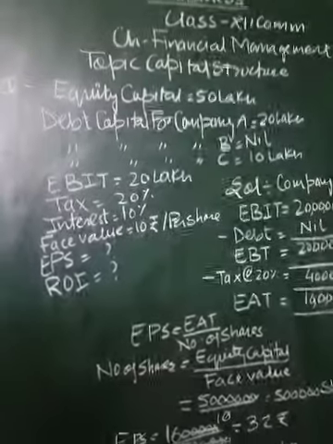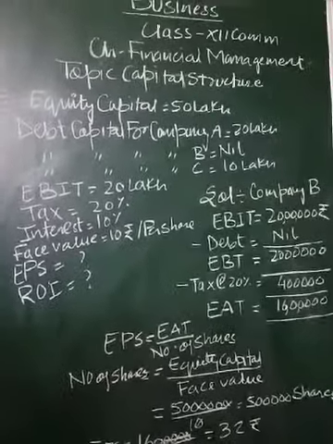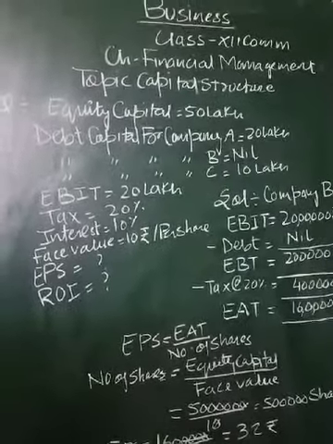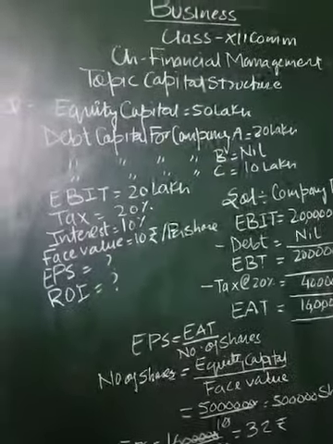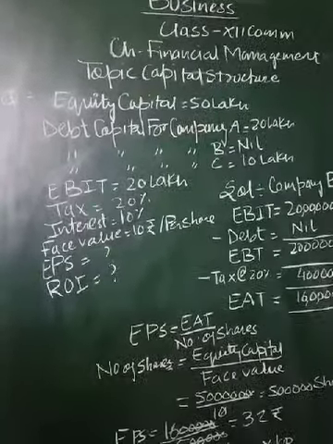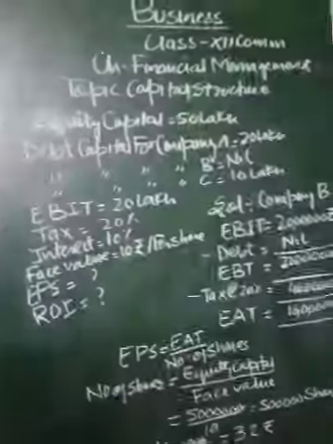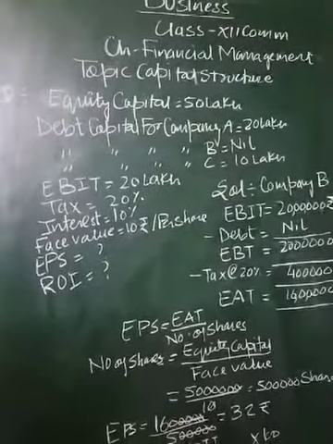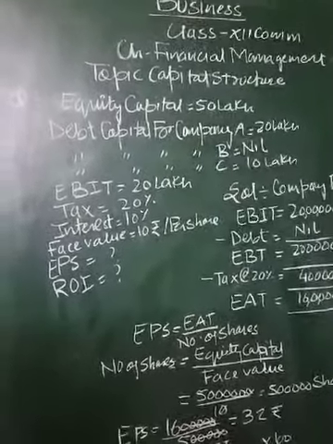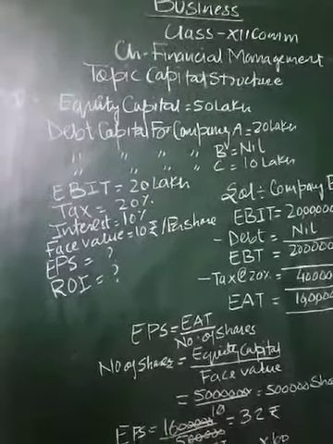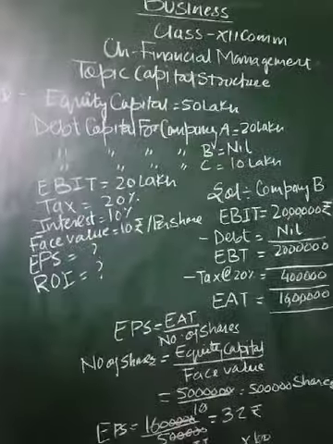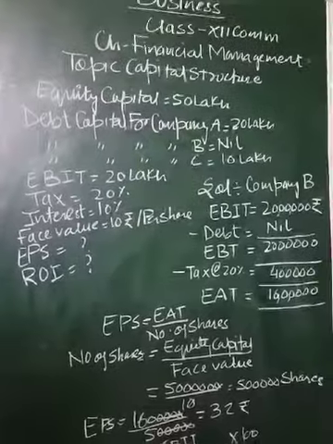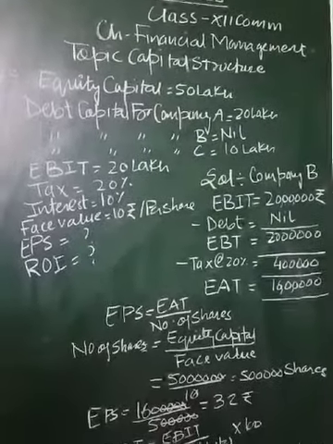Generally this type of question comes in the board examination, in which we have to find out the EPS and ROI. So the question is, one company has equity capital of rupees 50 lakh. The debt capital is 20 lakh for company A. For company B, debt capital is nil. For company C, debt capital is rupees 10 lakh.